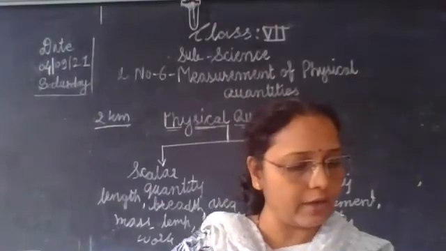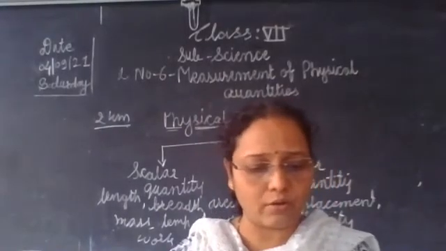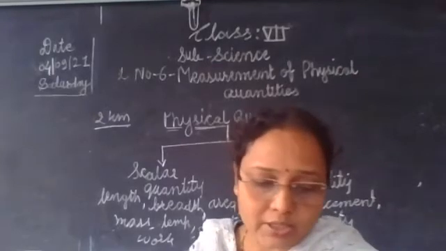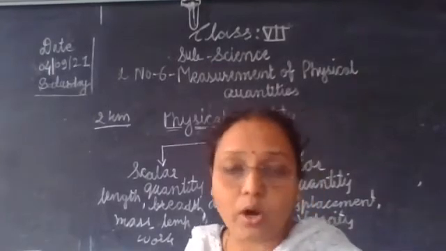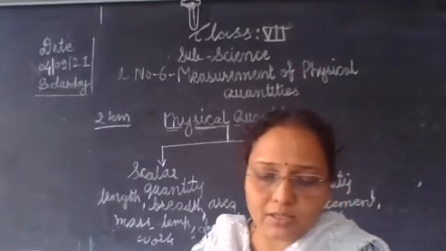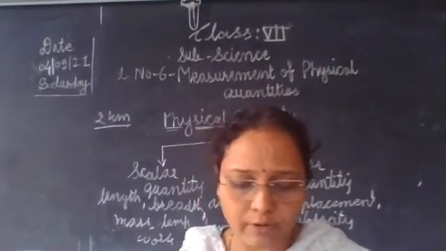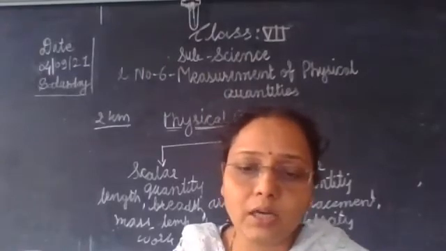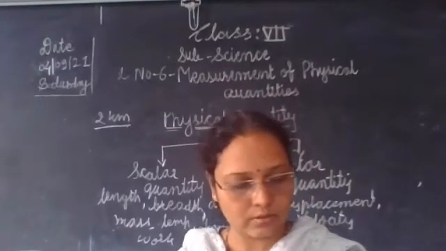Sometimes quantities can be defined as a combination of other physical quantities, like speed. So quantities that are defined as a combination of other quantities are also physical quantities.